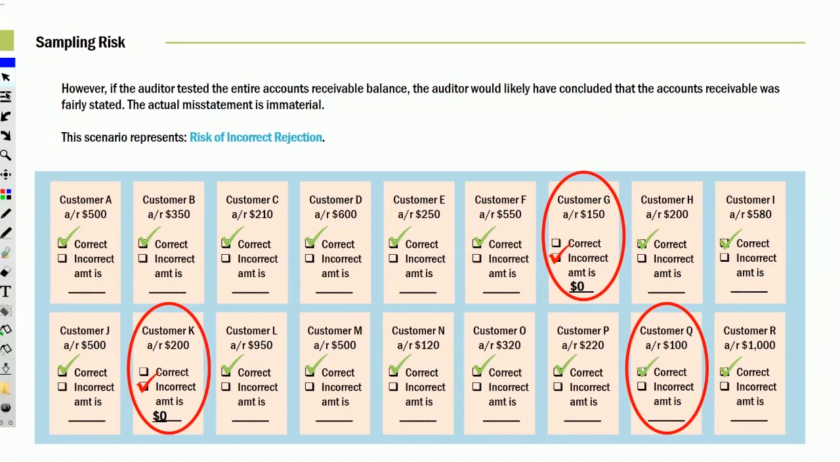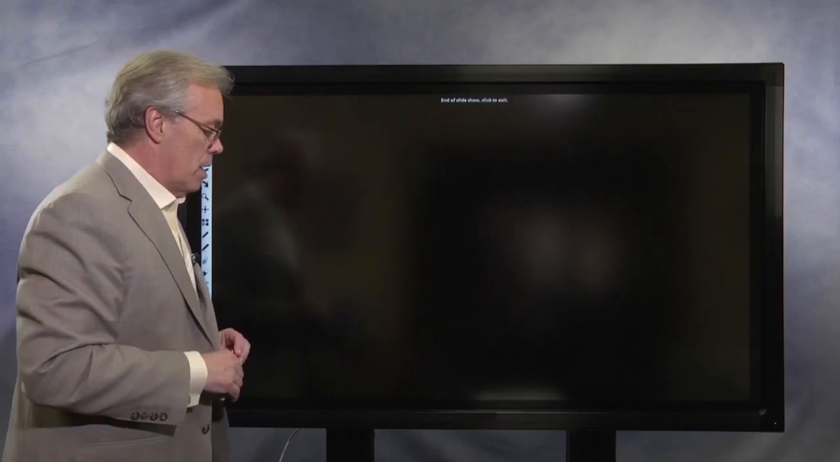Notice here, everything else was correct. No other mistakes whatsoever. It just happened that the two wrong items were two of the items we looked at. So in this case, this is the risk of an incorrect rejection. We rejected the balance, and yet it was actually correct. It was only off by an immaterial amount. And as you can see, we've covered all the details that you need to know before you're ready to try another exercise.